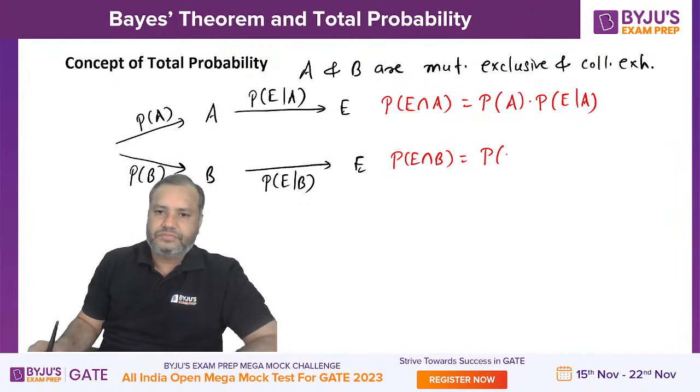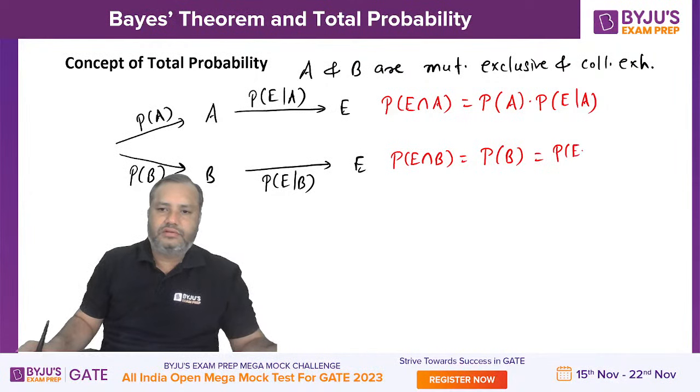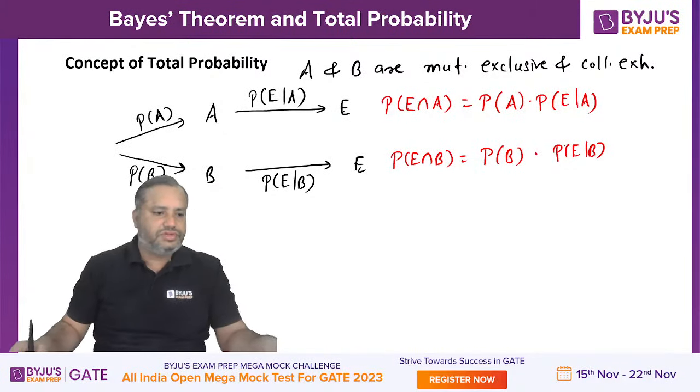Similarly here, joint probability equals marginal into conditional. Just go through it once and let me know whether you understood this or not.